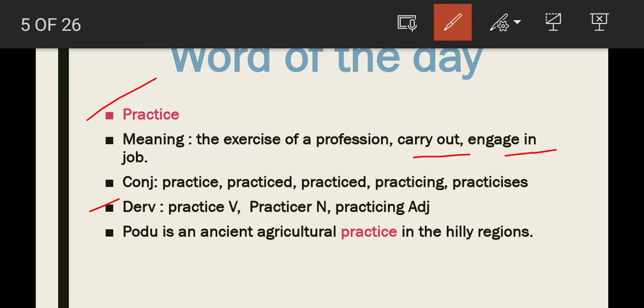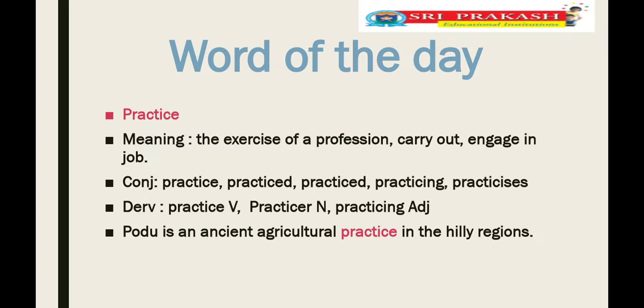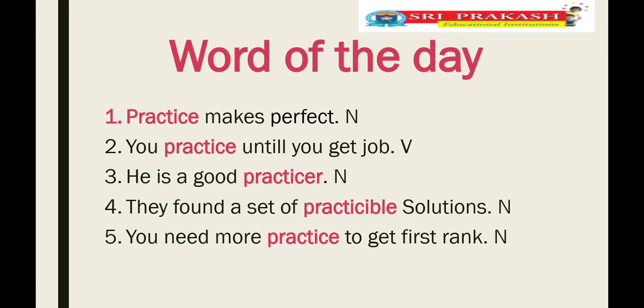Then we see the textbook usage. Podu is an ancient agriculture practice in the hilly region. Here, practice is used as a verb form, children. Next, see some examples.